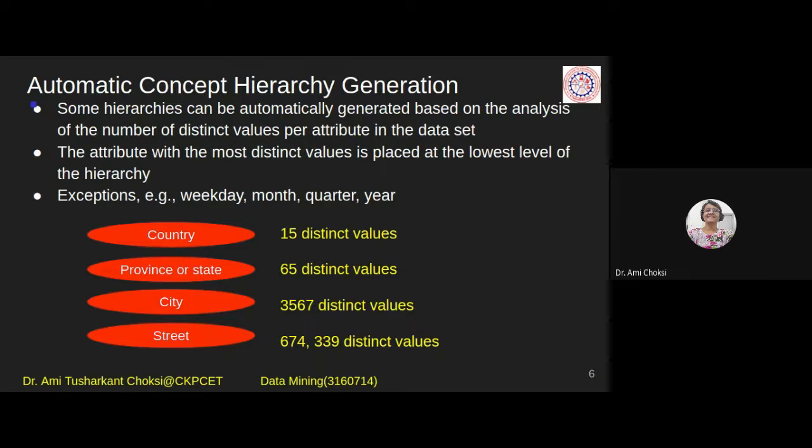Month, 12. Then after, quarter, 3, right? Then year, 1. Let us consider 1 year only. So for year, we can say 1. Okay, minimum value. Fine. Quarter, 3. Month, 12. And weekdays, 7.